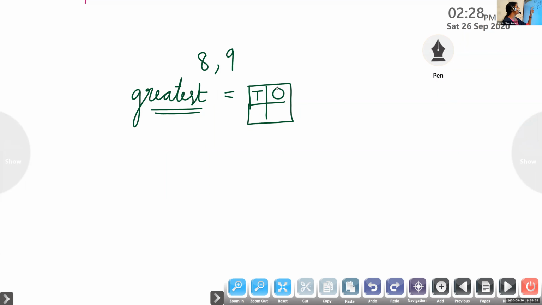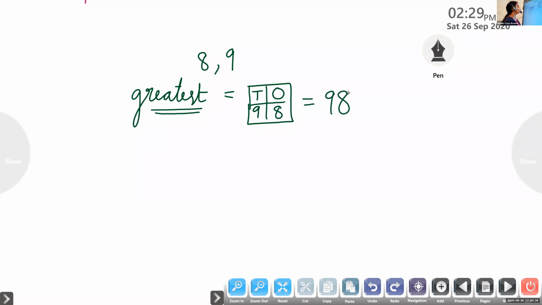I will repeat once more. Rihan, here which is the bigger digit? 9. So 9 we can write in the tens place. Which is the smaller digit? 8. So 9 tens and 8 ones. What's the number? 98.